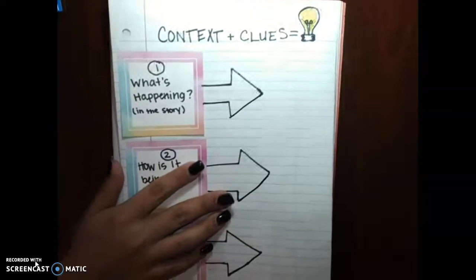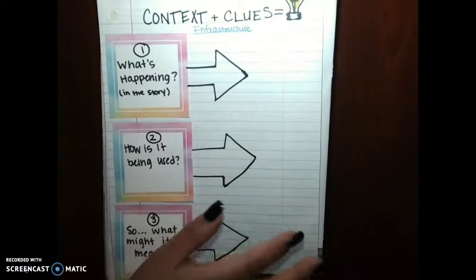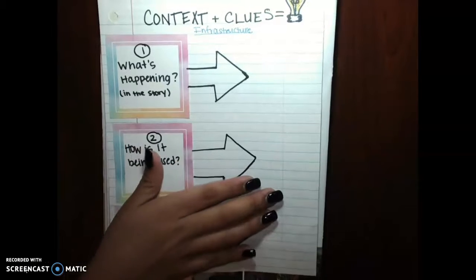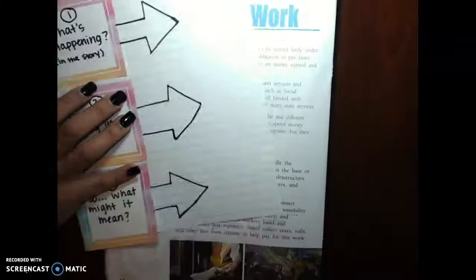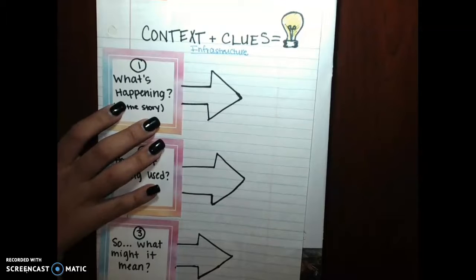So this strategy is meant to help us find and understand the meaning of a word that may not be familiar. The first word that we're going to focus on today is infrastructure. Sometimes when we read, there are words that we don't understand and that may not make sense right away. Infrastructure is a word that you may not have heard, and if you have, you may not fully know the definition, right? So we're going to use this strategy when looking at words that are unfamiliar.